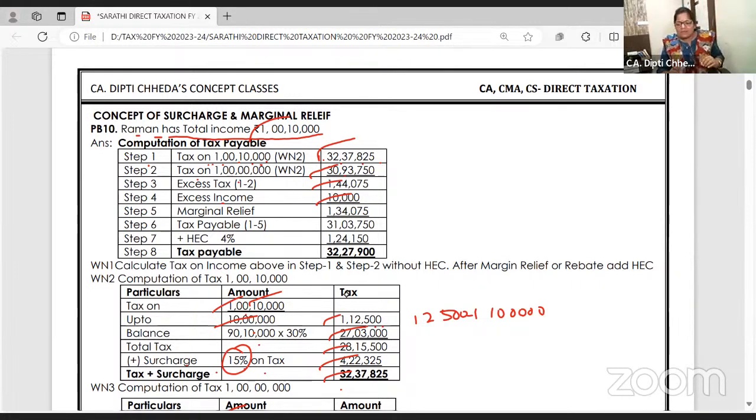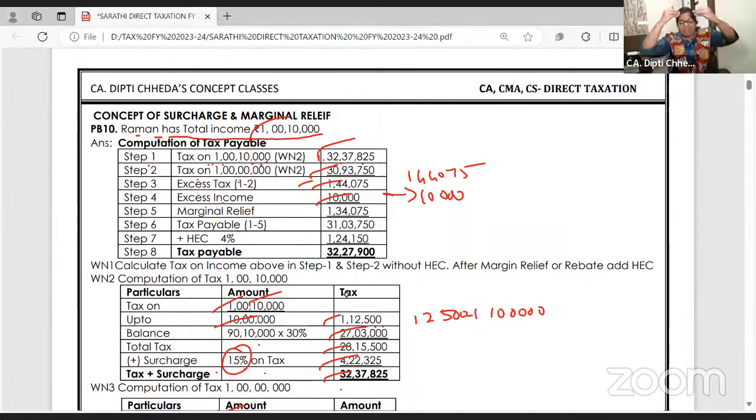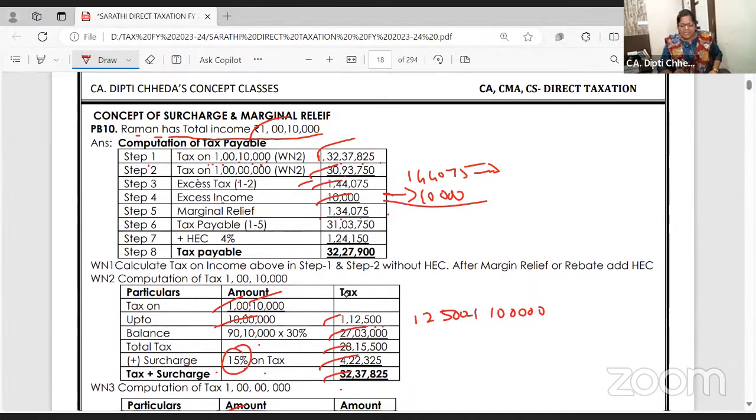Is it right? Now here I'm using Hindi. This is called zulm. This is wrong. This is called injustice in English. Just because my income increased by 10,000, I'm paying excess tax of 1,44,075. Okay, listen, department, whatever income I have earned above 1 crore, you take it fully as tax. But I will not pay additional tax more than the additional income I have earned. I want a relief of 1,34,075. Is it correct? Yes.